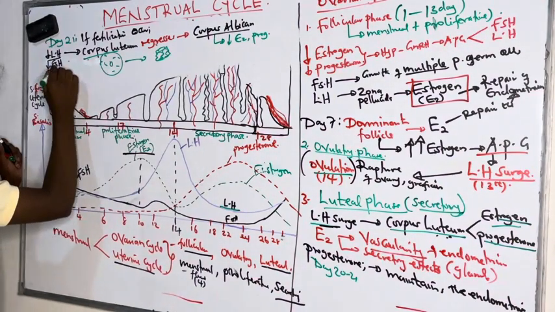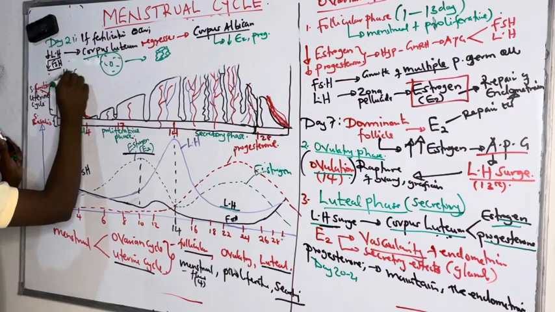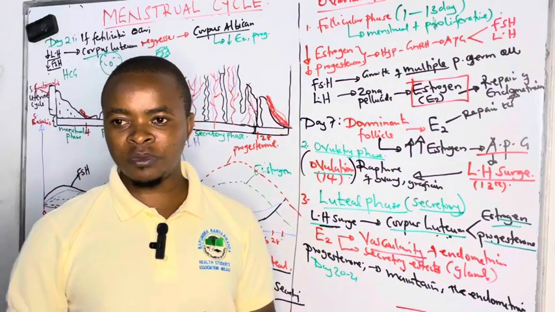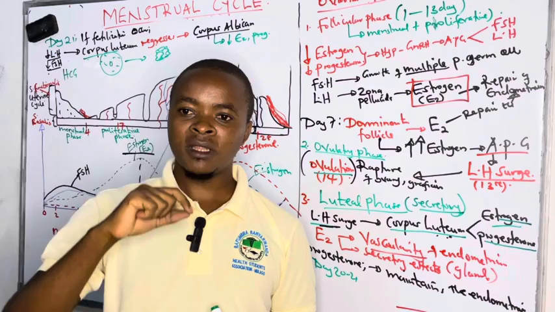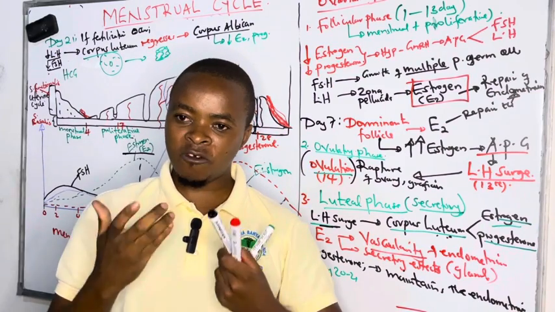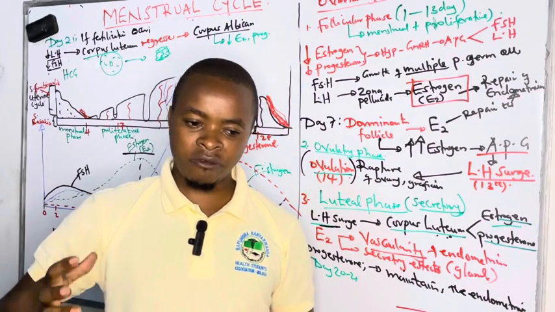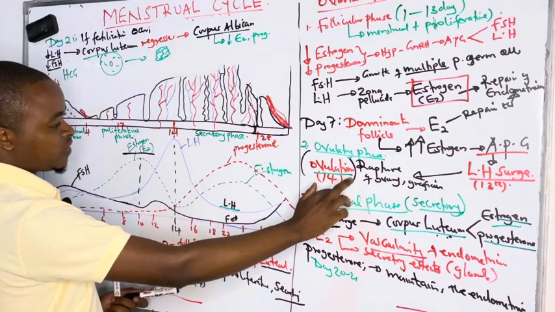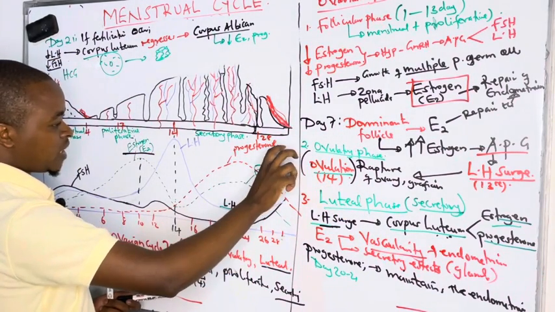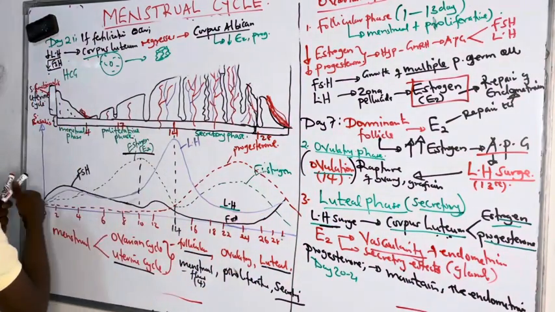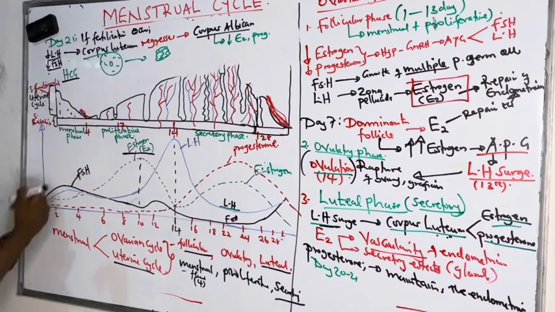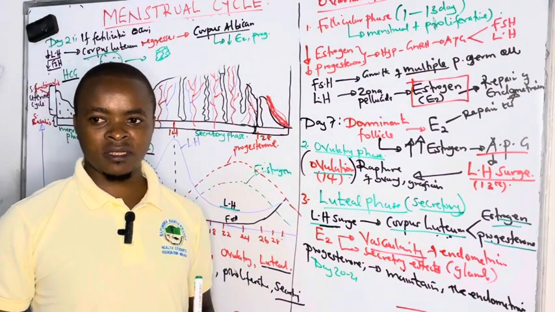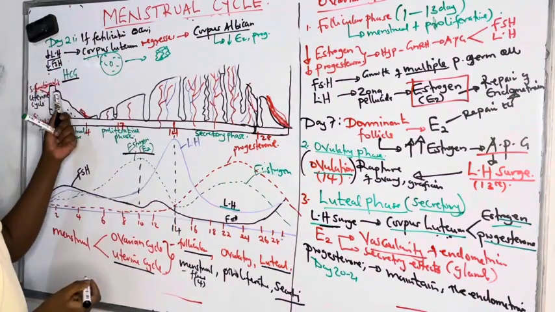So when fertilization occurs, there is production of HCG, what we call human chorionic gonadotropin. And it is this HCG that acts as luteinizing hormone after fertilization. And that's why we see continuity of production of progesterone and estrogen after fertilization. Because after fertilization, the fertilized embryo begins producing HCG before the placenta is formed by the second week, by the first month. So HCG takes up the role of luteinizing hormone.